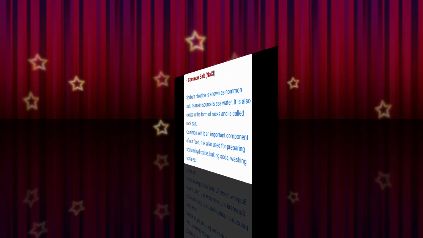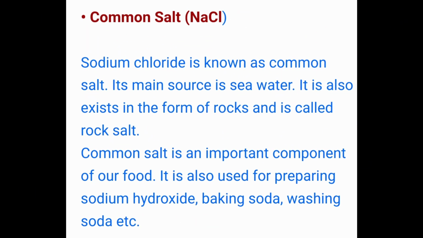Common salt. Sodium chloride is known as common salt. Its main source is seawater. It also exists in the form of rocks and is called rock salt. Common salt is an important component of our food. It is also used for preparing sodium hydroxide, baking soda, and many other compounds.